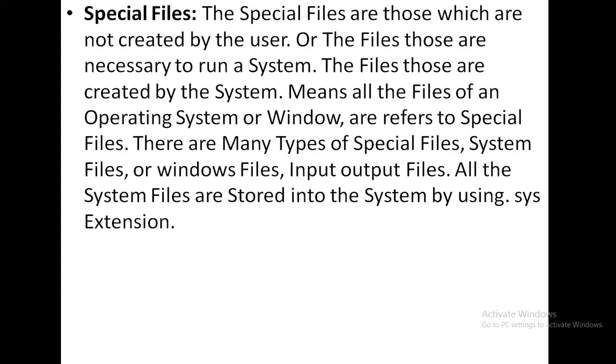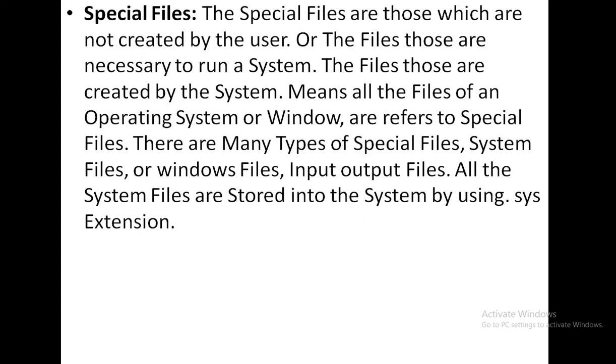The files created by the system, meaning all the files of an operating system or Windows, refer to special files. As I have told you, the routine files used by the operating system to work a computer successfully are called special files because they are used to continue the work on the computer system.